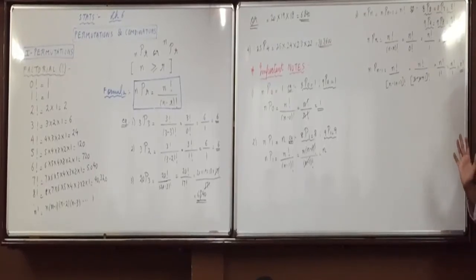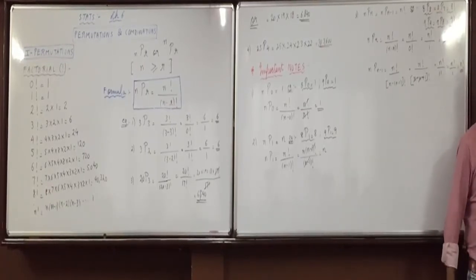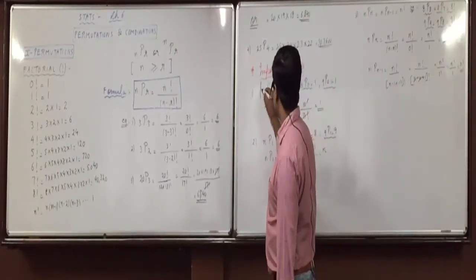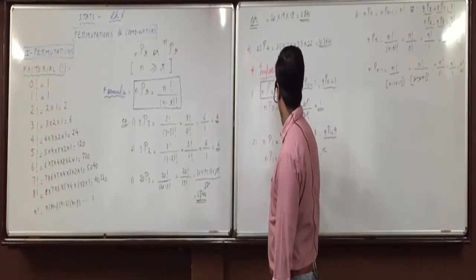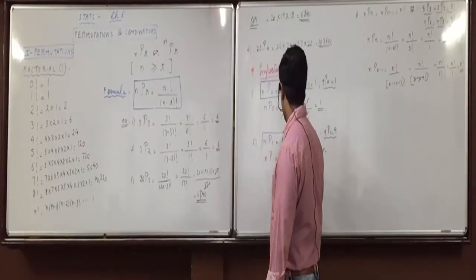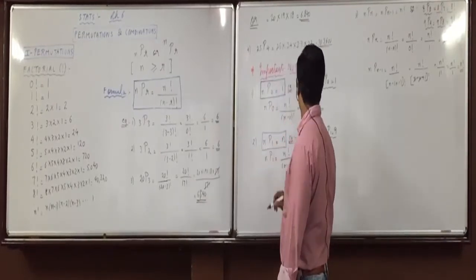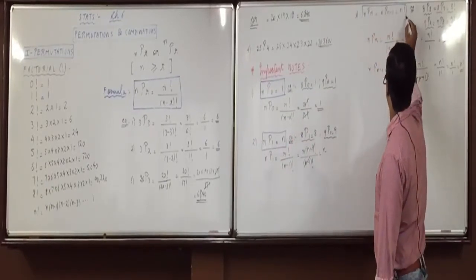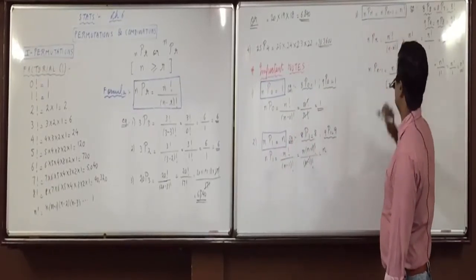Did everyone understand this? So these three notes we have to remember when we solve the practical questions. Put down first. Three notes. nP0 is equal to 1 always. nP1 is always equal to n. And nPn and nPn minus 1, both are equal to n factorial.